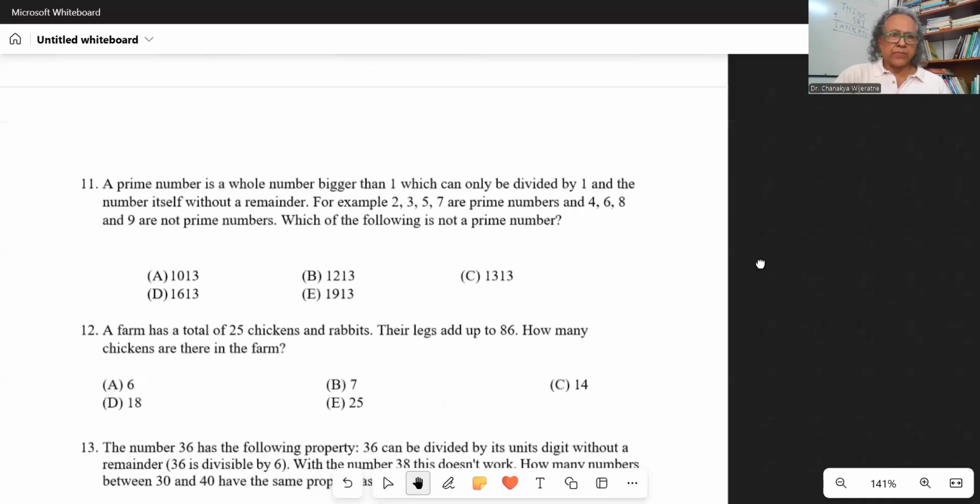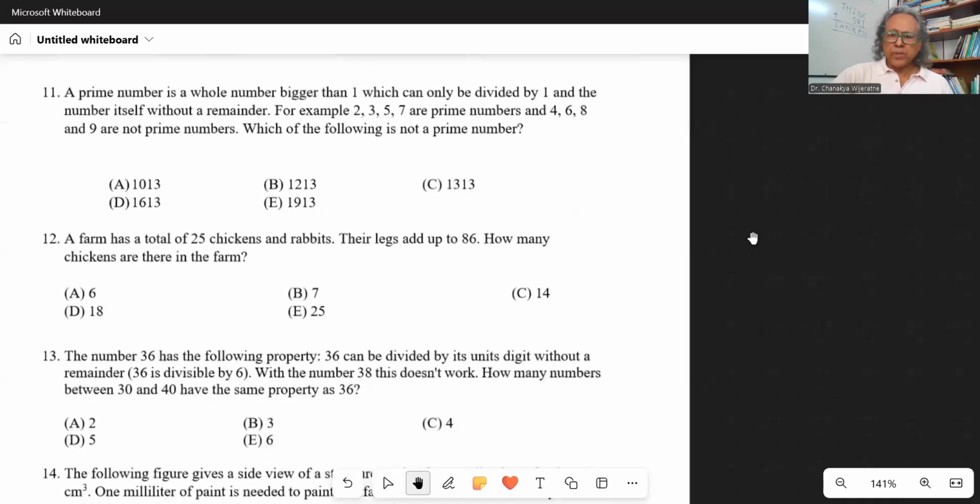So number 11. A prime number, the definition of a prime number is given. So what are prime numbers? Prime numbers are whole numbers with two distinct factors. And here it says that it's a number bigger than 1.